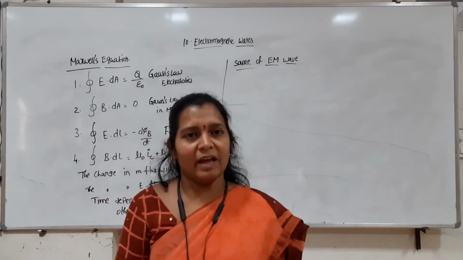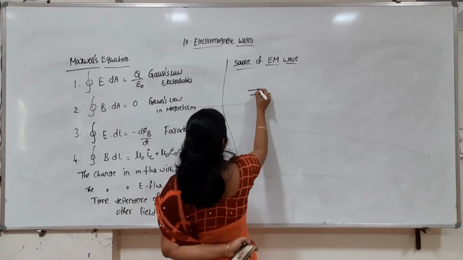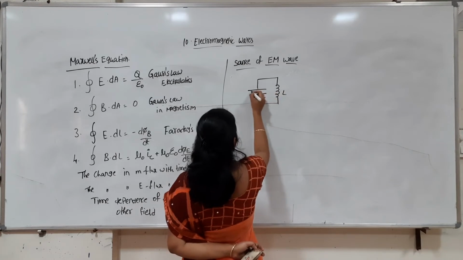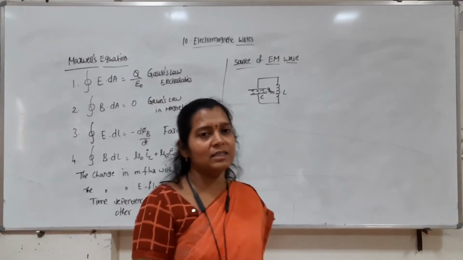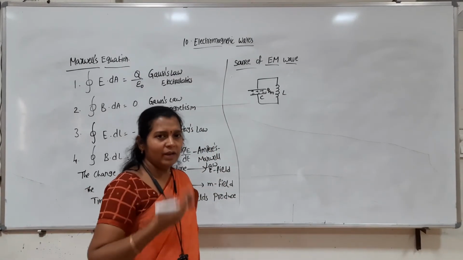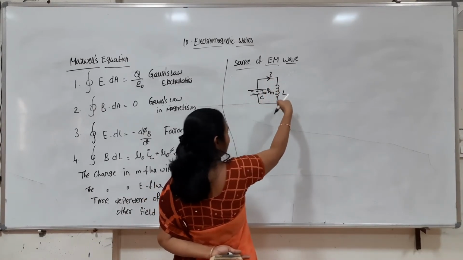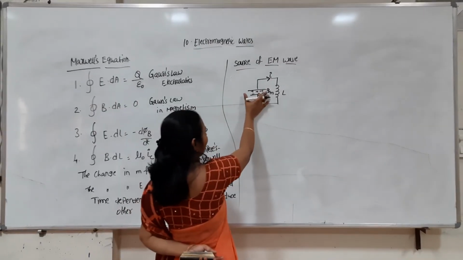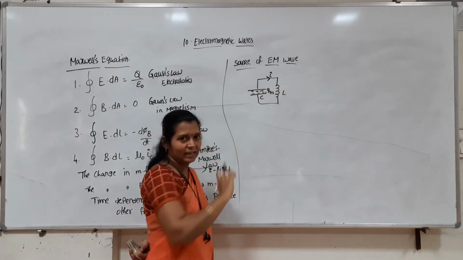In the last chapter we have seen LC oscillations, where we have a circuit consisting of a capacitor connected to an inductor. Initially this capacitor is charged to Q_M charge, so it is completely charged. Once the circuit is connected, the charge starts flowing. There is a current. Initially it is electrical energy; once the current is flowing, it is converted into magnetic energy.